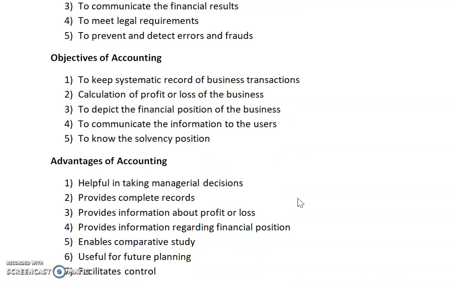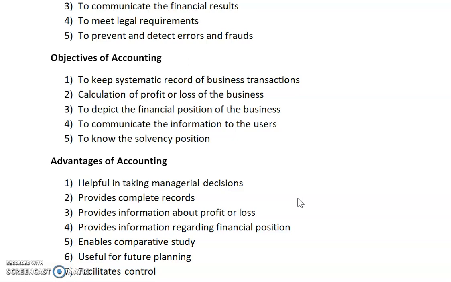Now, advantages of accounting. What are our advantages in accounting? Helpful in taking managerial decisions, because we get total information about accounting. What are our profits, and what are our assets, liabilities, and other information, we can get only by the help of accounting. So managers can easily take decisions by the help of accounting. Then, provides complete records. Managers can easily maintain their records by the help of accounting.